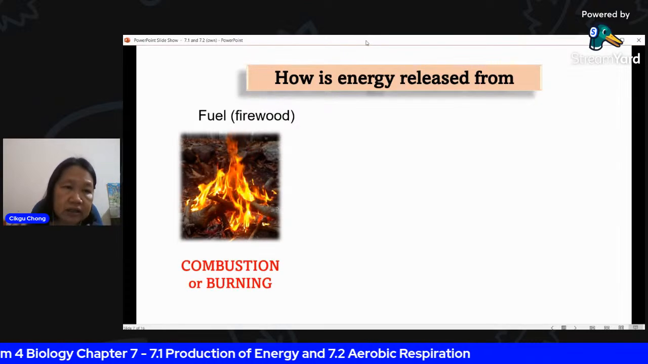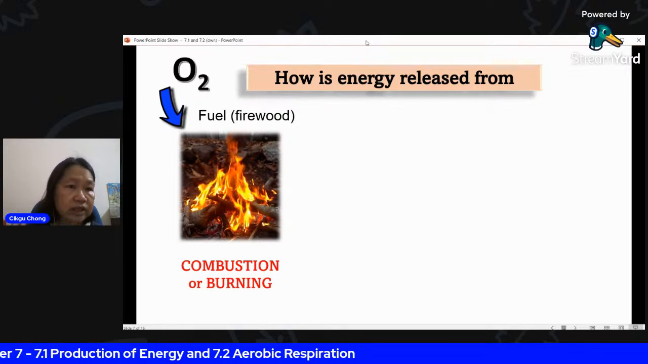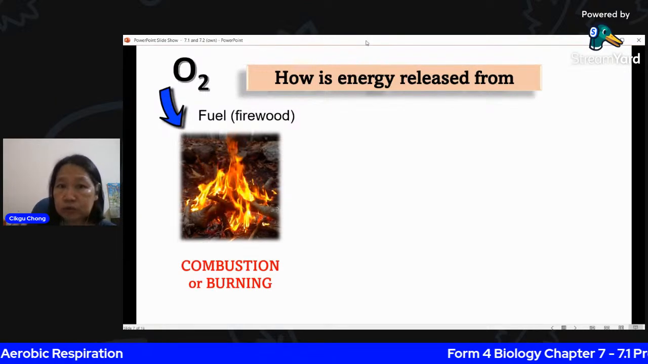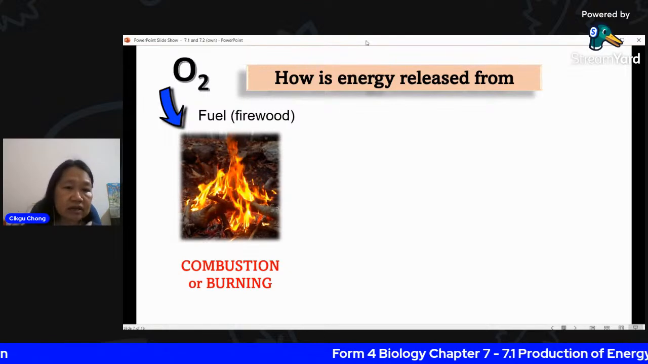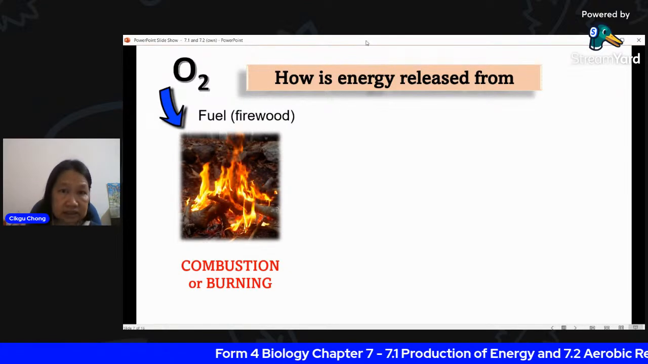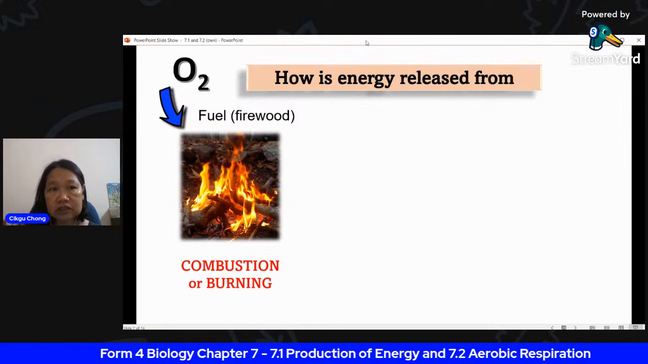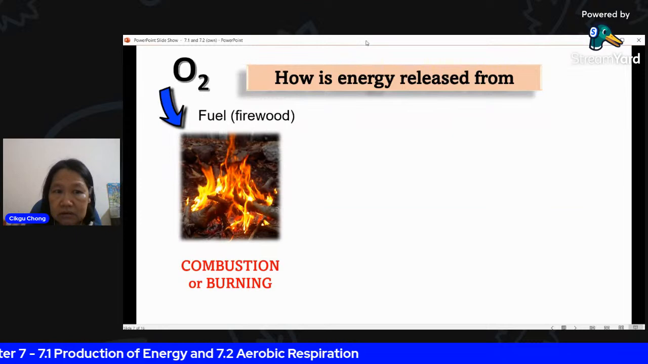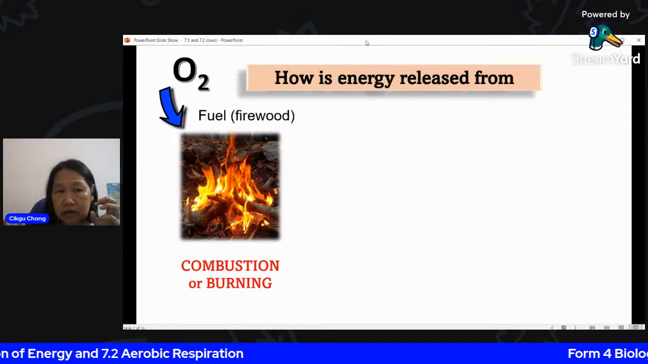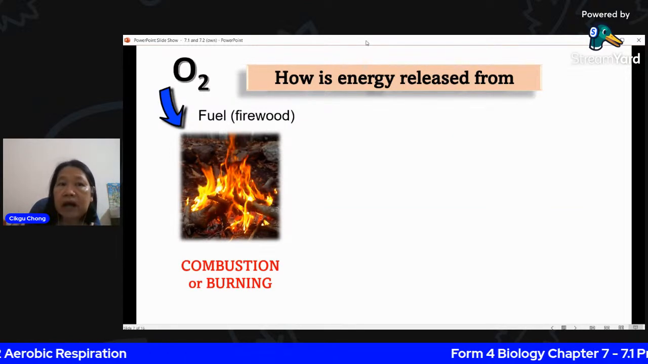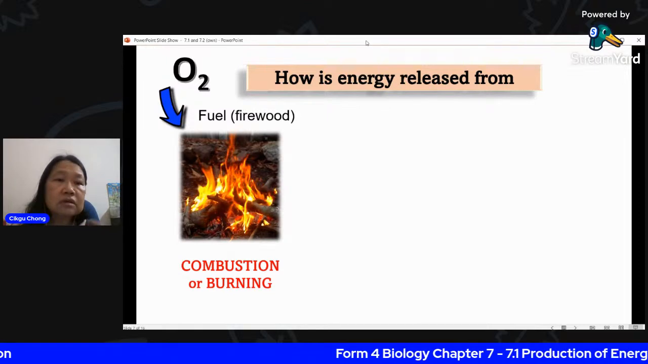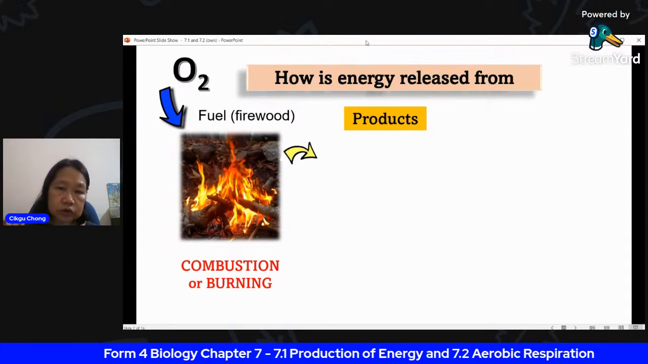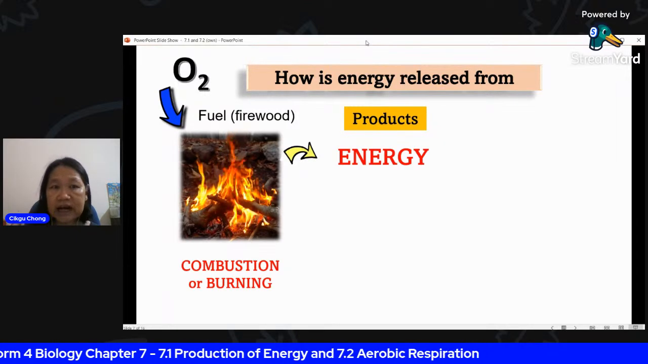Of course, when you burn it, you also require oxygen. Without oxygen, nothing can burn. This process is called combustion. It's a fancy word for just burning. Burning or combustion, it just means the same thing. It requires oxygen, which combines with the carbon. A lot of things contain carbon. So when carbon in the wood combines with oxygen, you get carbon dioxide. So one of the products of combustion is always CO2. Of course, there is also energy.